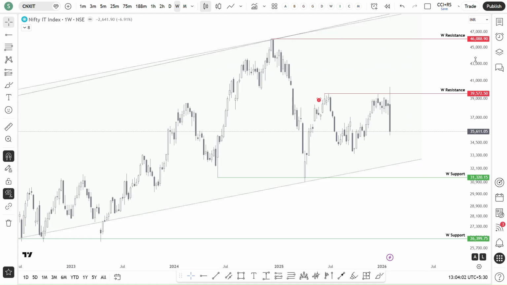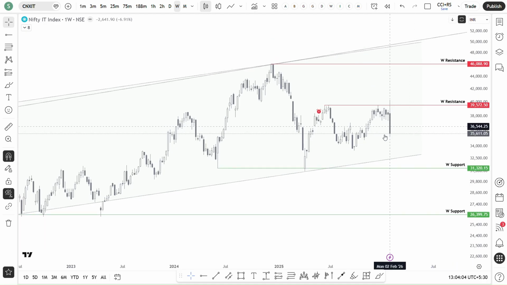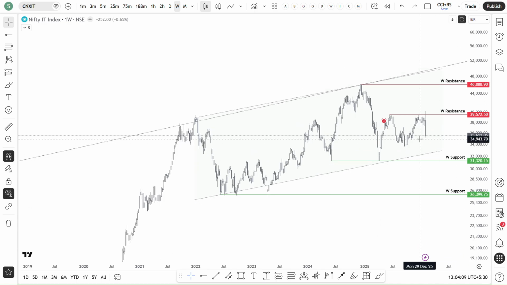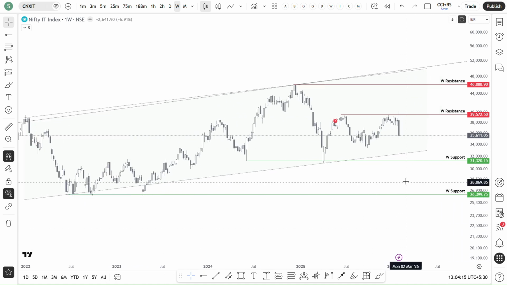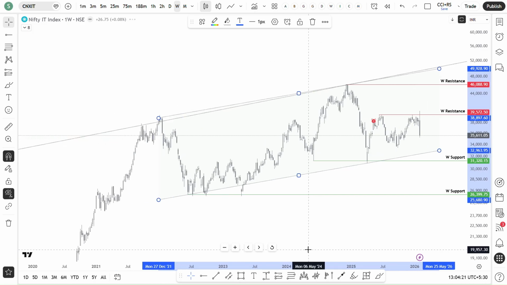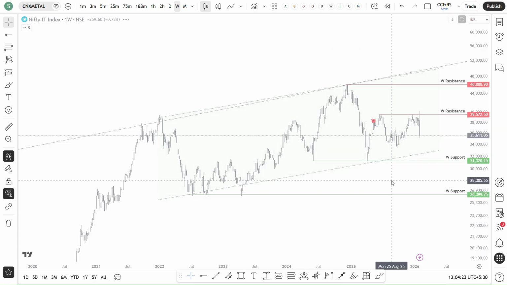And then IT, if you see, this week's candle was a very bearish candle. I thought this was trying to break this supply zone, but again it turned out to be negative. It may reach this historically tested demand zone. We need to see the next week's price behavior.